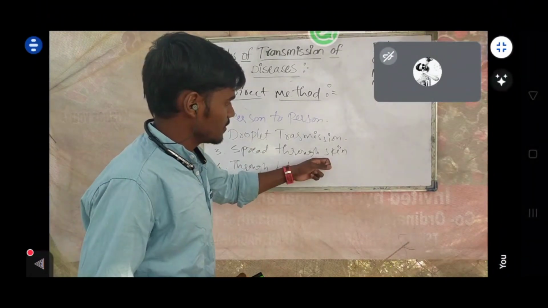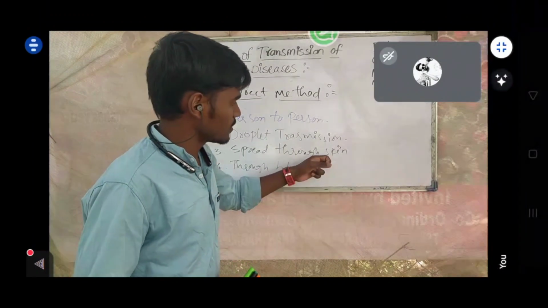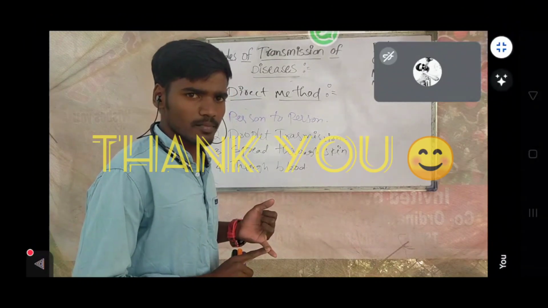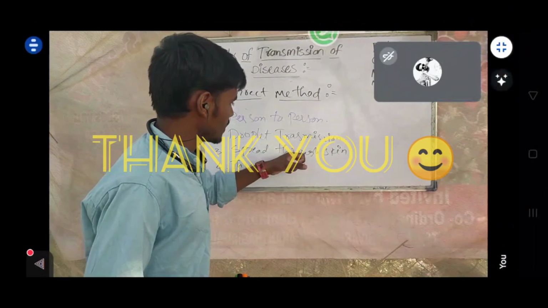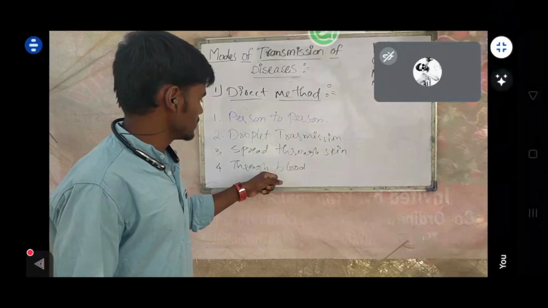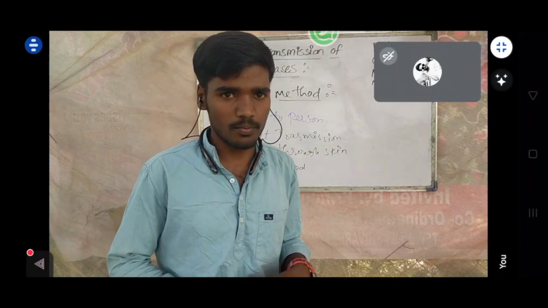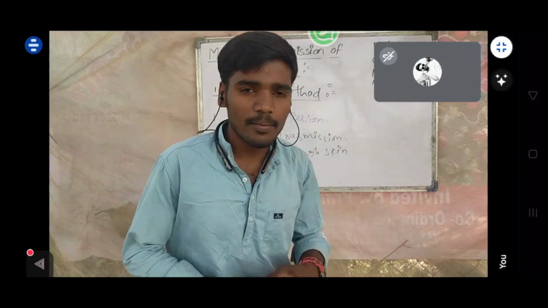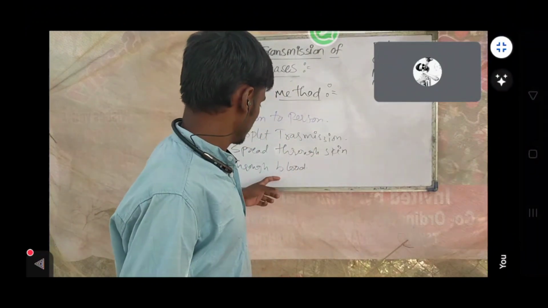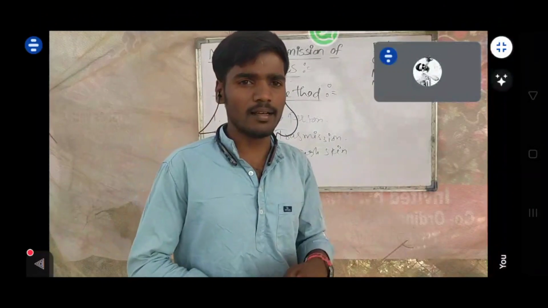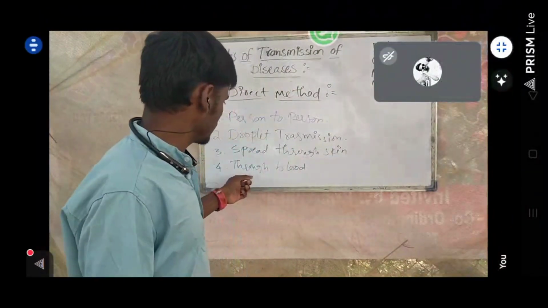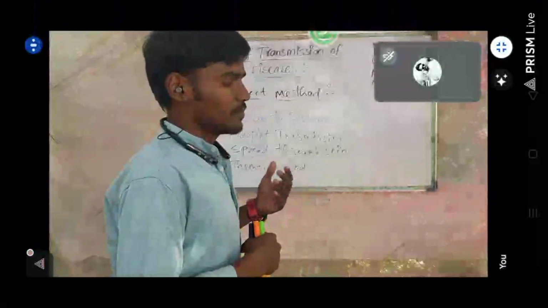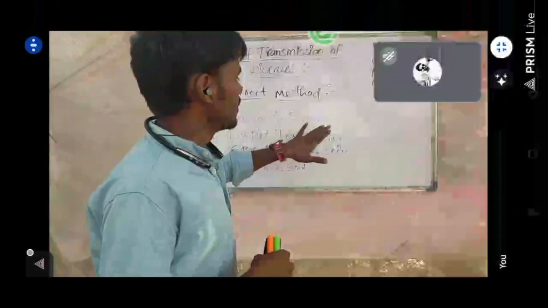Spread through skin is also a type. There are many diseases transmitted through skin, like scabies and ringworm. And the last one is through blood. A few diseases are transmitted through blood. Can you say any examples? The best example is HIV. Through blood, HIV is transmitted from one person to another. That's why care is taken in hospitals, right?